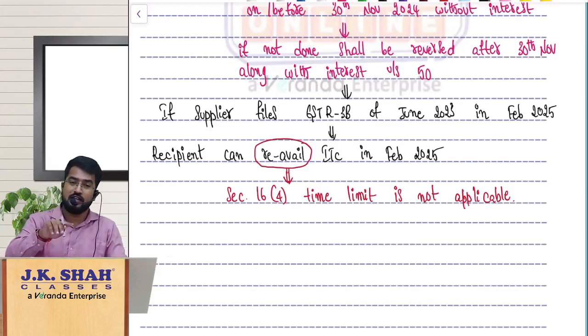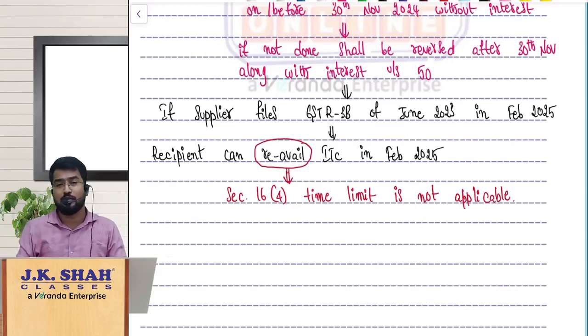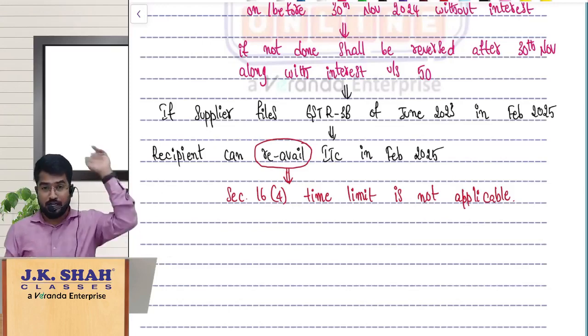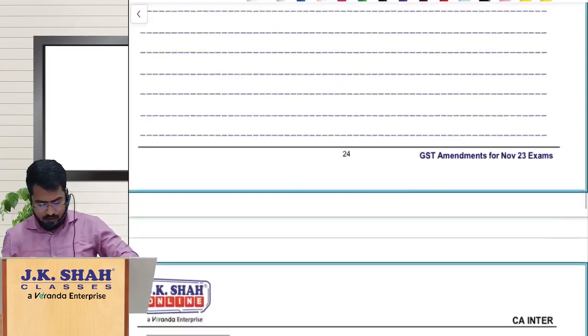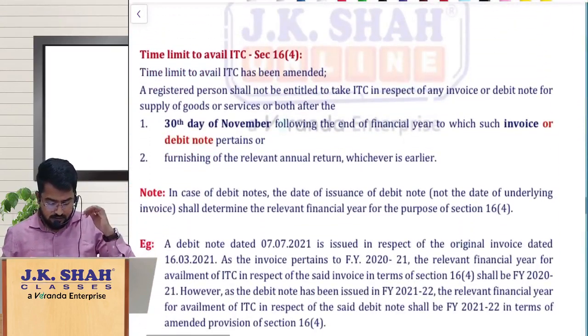For this re-availing of ITC, section 16 subsection 4 time limit is not applicable. As I already told you, only while availing ITC, section 16 subsection 4 time limit will come. When you are re-availing ITC, time limit is not applicable. You can happily re-avail ITC in the month of Feb 2025. Very good, super. So this is the new rule 37A.